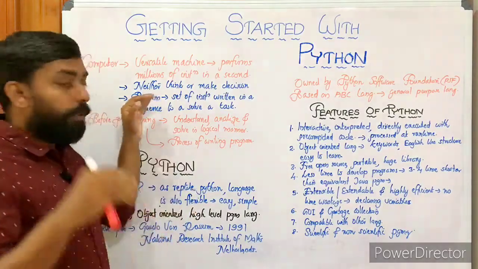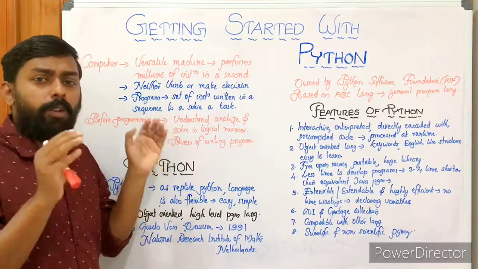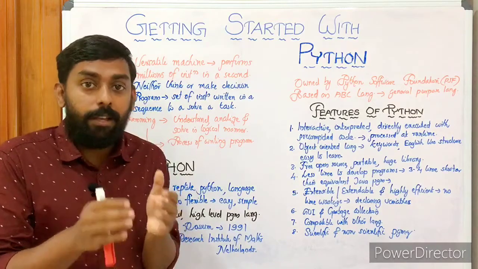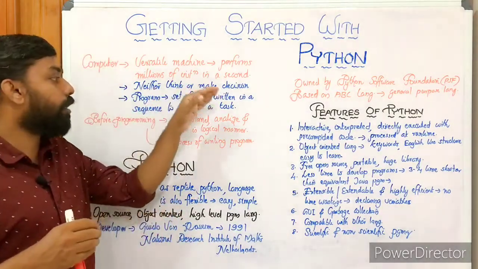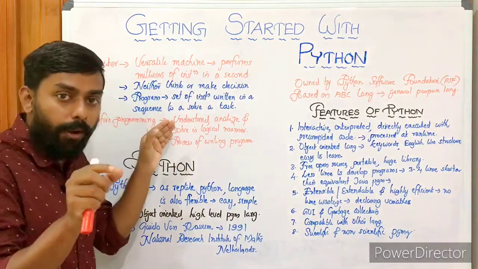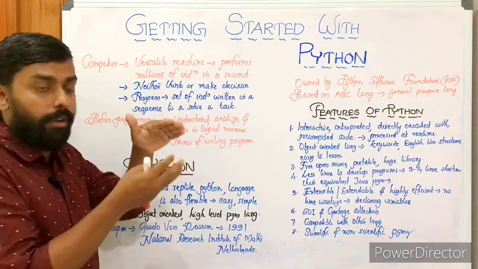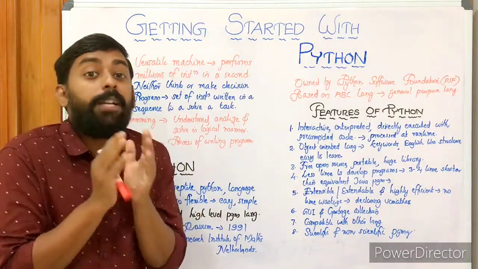So here comes the importance of program or programming. Actually, what is a program? A program is a set of instructions written in sequence to solve a particular task. It is a set of instructions written one by one, in linear fashion, line by line. That is what linear means. Sequential, to solve a programming problem or a particular task.